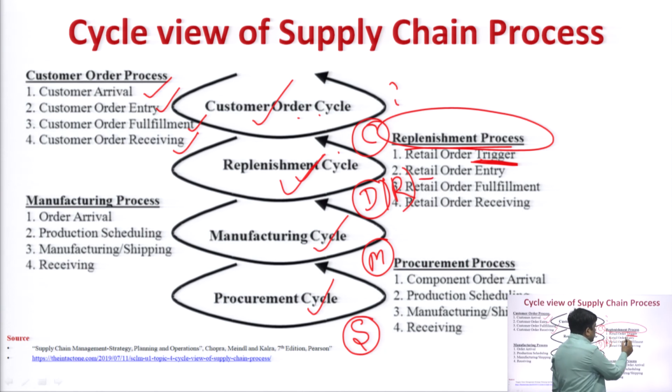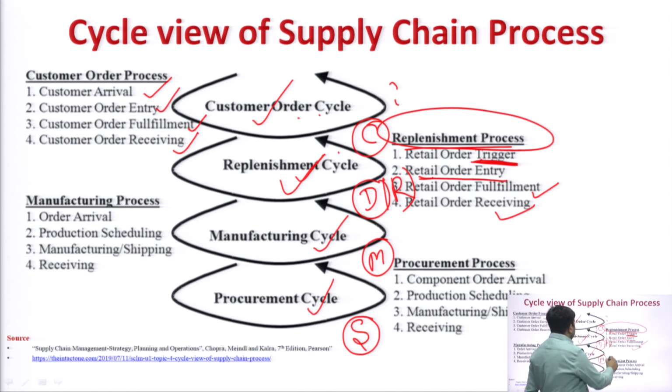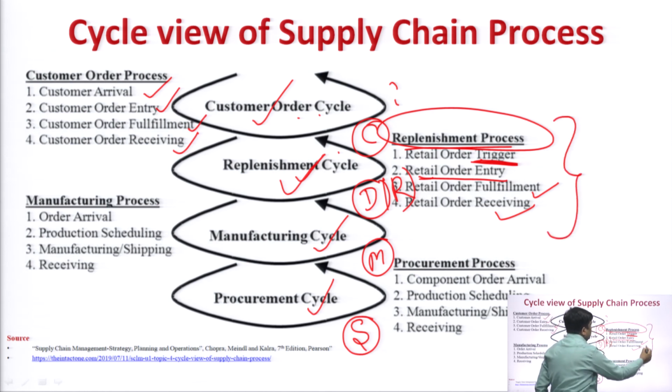Another sub process is retail order entry. The next sub process is retail order fulfillment, and another important aspect is retail order receiving. So, these are the 4 processes that come under the category of the replenishment process.